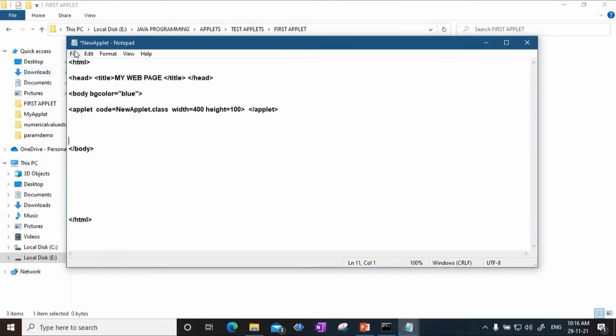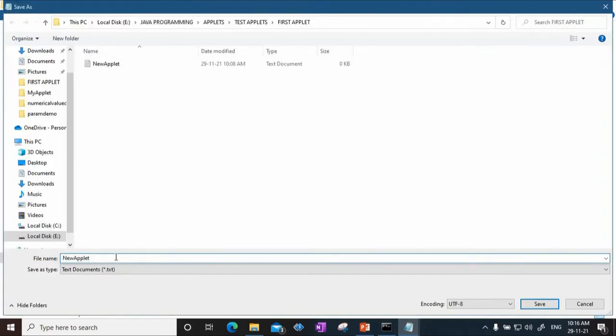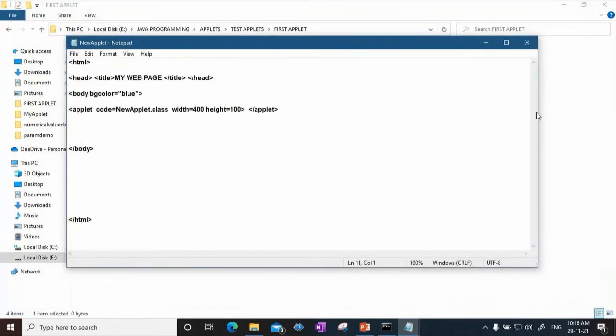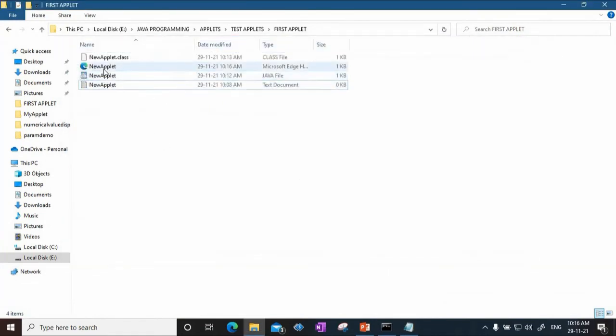Fine. After writing this, I will save this page as new applet dot html. Notice that it should not be a text document, so I choose all files, and I save. My HTML page is also saved in the same directory.